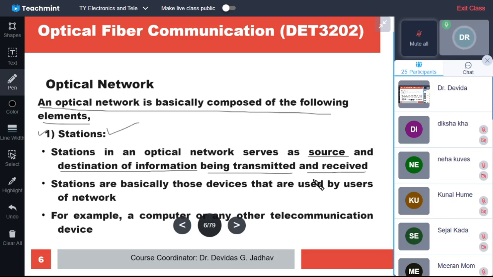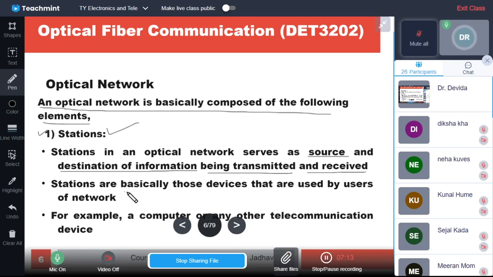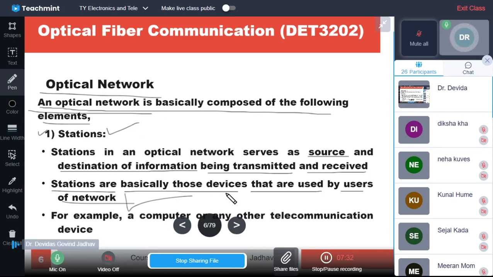So these may be stations. Stations are basically those devices that are used by users of the network. Users of the network using the devices are nothing but stations which are connected to the optical network. For example, a computer or any other telecommunication device which is connected to the optical network, and that is a station.